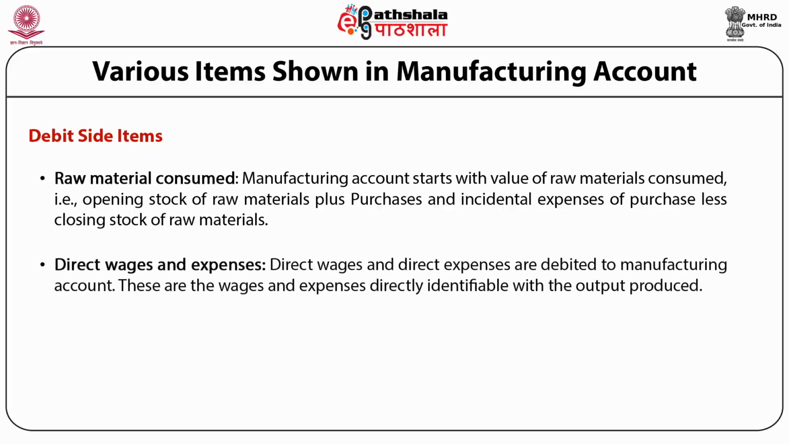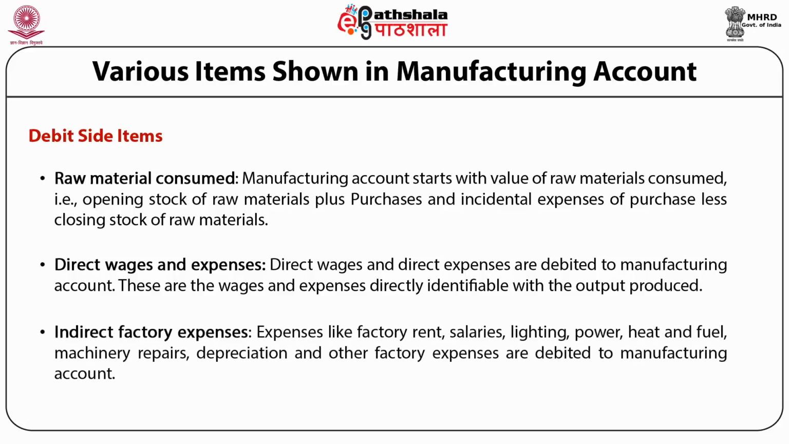Direct wages and direct expenses are debited to the manufacturing account. These are wages and expenses directly identifiable with the output produced. Indirect factory expenses include expenses like factory rent, salaries, lighting, power, heating, fuel, machinery repairs, depreciation, and other factory expenses, and these are debited to the manufacturing account.